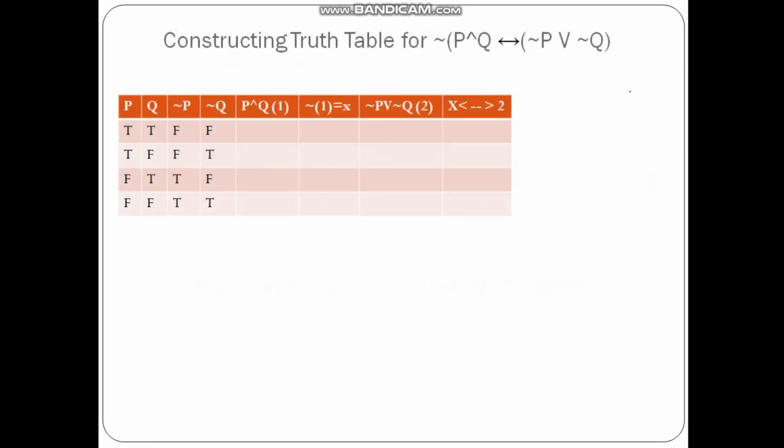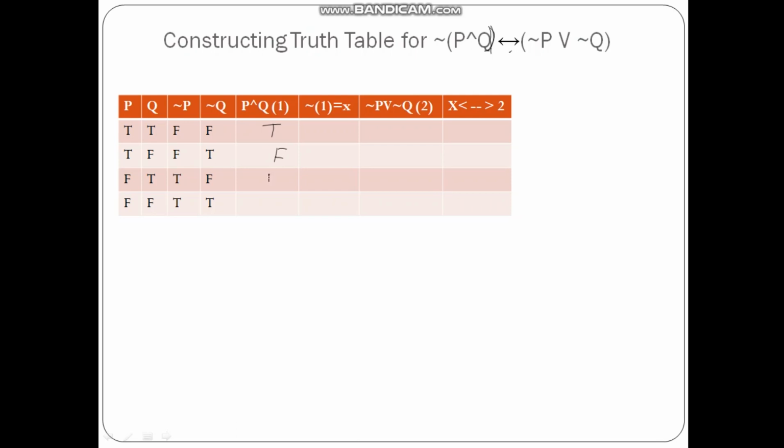Moving ahead, construct the truth table for this one. There is a small mistake here: construct the truth table for not of P and Q, with a closing bracket here, biconditional, not P or not Q. First we have to calculate P and Q. Again here there are only two variables, so only 4 rows.